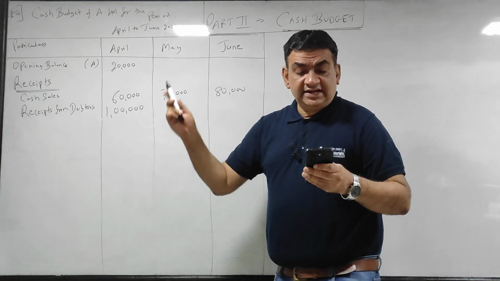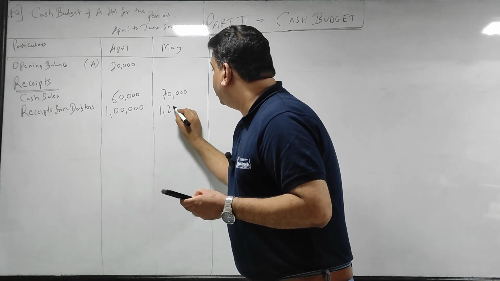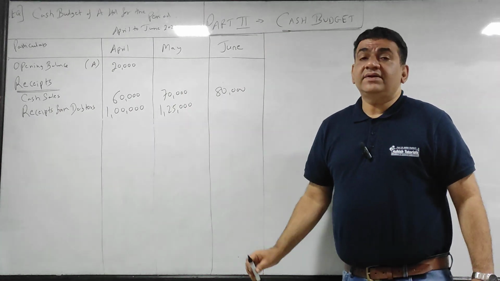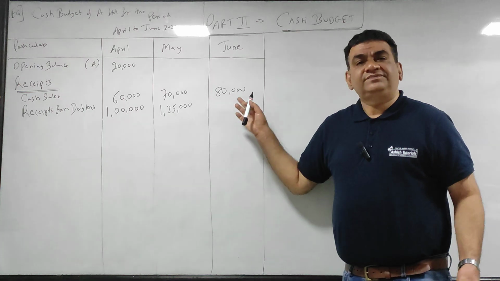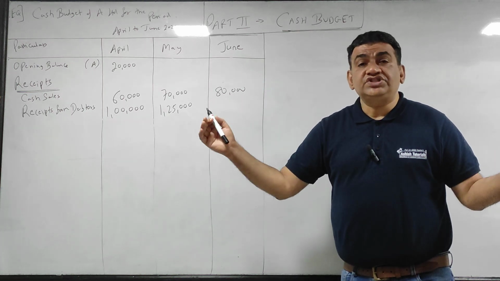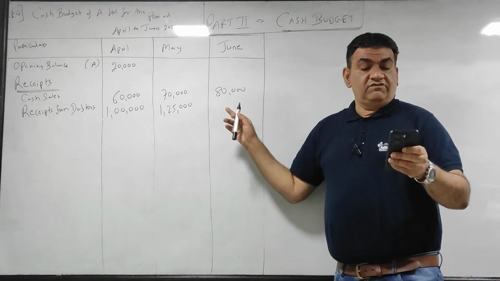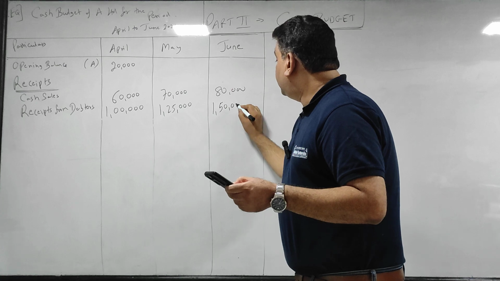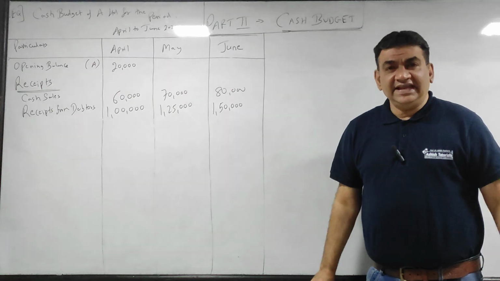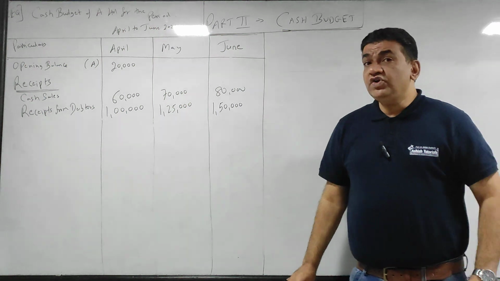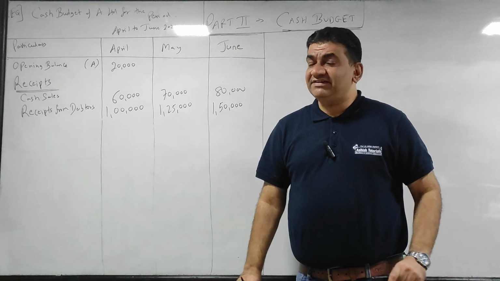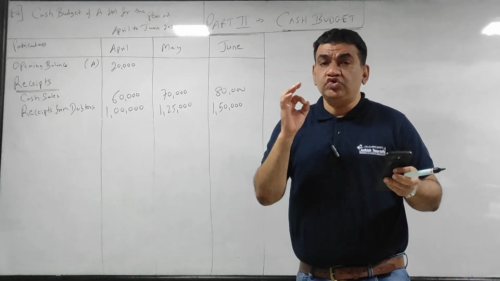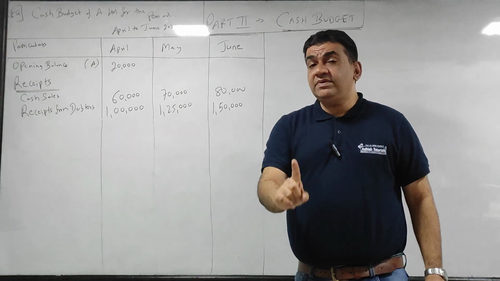So in May, what will I get? In May I will get April's. Getting it? In June, what will I get? The goods which I sell on credit in May, I will get in June. How much did I sell in May? 1,50,000. Getting it? Now tell me, what did you sell in June? What is the amount sold on credit? 175.